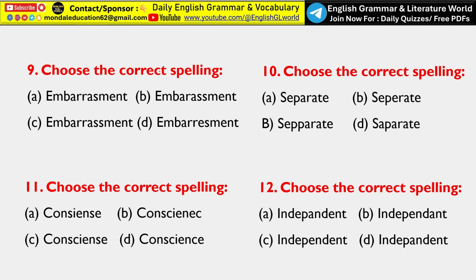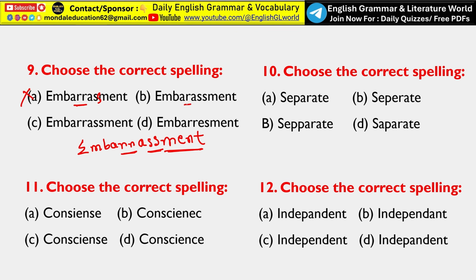Next, choose the correct spelling, that is embarrassment. So the correct spelling of the word embarrassment is EMBARRASSMENT. Okay, so here is meant. Now we need double R and double S. So here only double R is given, there is no double S, that's why option A is not the correct answer.